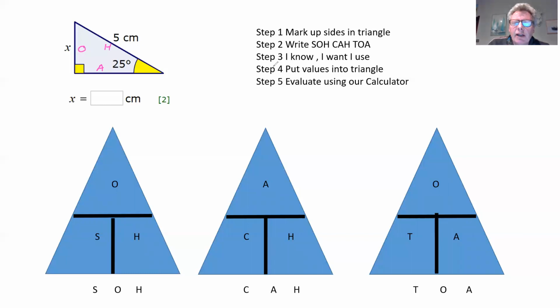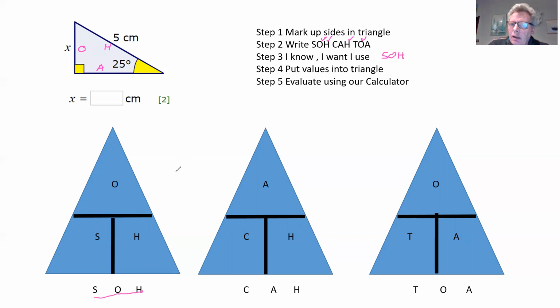And then we go, I know, well, which one do I know? Well, I know H, so let's give that a little tick. Which one do I want? Oh, I want O. Let's give it a little tick. Which one do I use? I use the one with two ticks. So in this case, we're going to use SOH, which is this triangle down here.